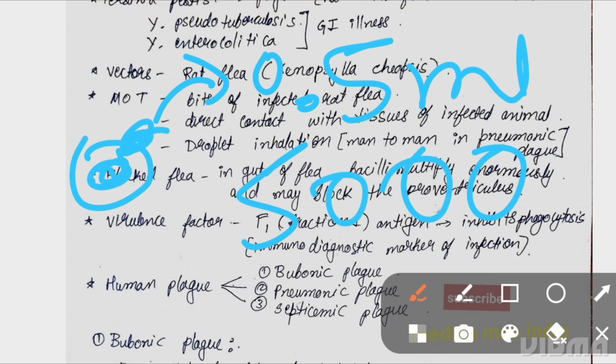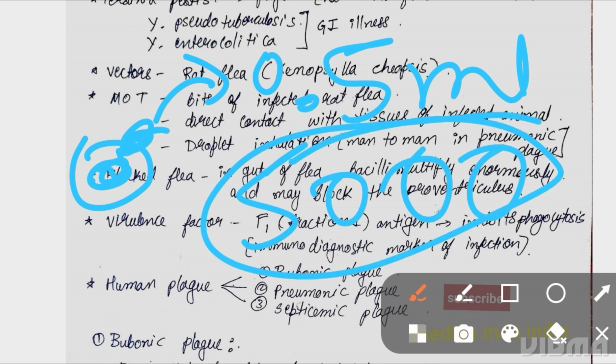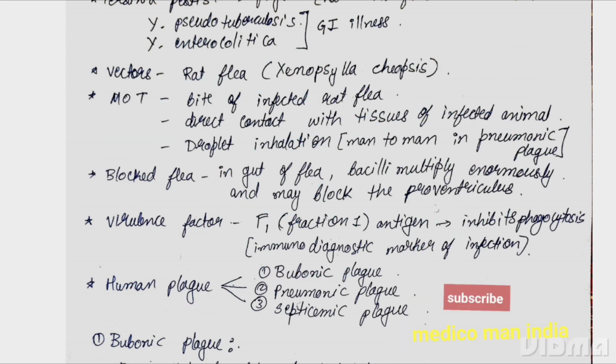A large amount of bacilli is present in the gut of the rat flea, and it blocks the GIT of the rat flea. Thus, while making an effort to suck the blood, the rat flea transmits the infection. As the GIT of the rat flea is blocked, the rat flea dies.